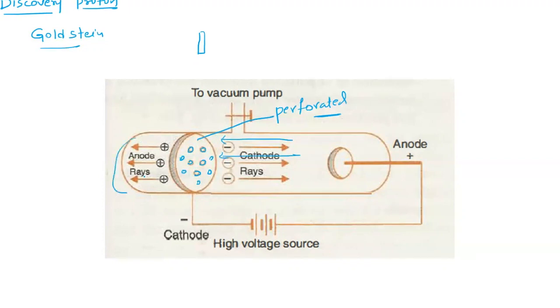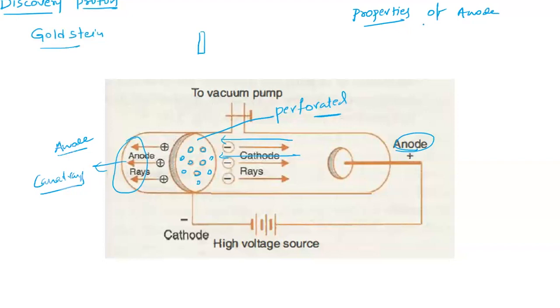So as they are generating at the anode, these are called anode rays, and as they are passing through these holes, these are also called canal rays. Canal rays. And what are the properties of these anode rays or canal rays? So let me discuss the properties of anode rays.